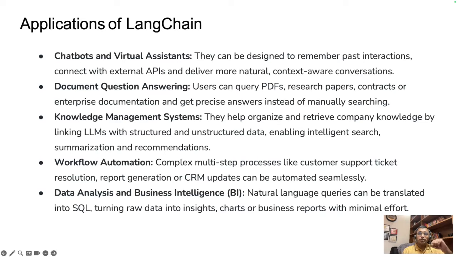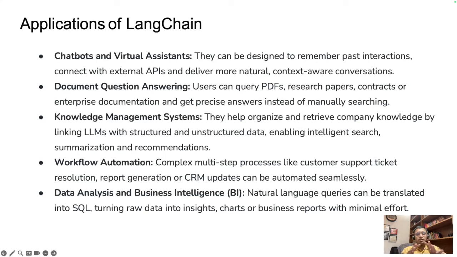Finally, data analysis and BI. Data is critical, and we know that data is power right now. One of the most exciting usages of LangChain is converting natural language into database queries. A manager could simply ask, show me last quarter's sales by region, and LangChain could translate that into SQL, fetch the data, and even present it as charts or reports.